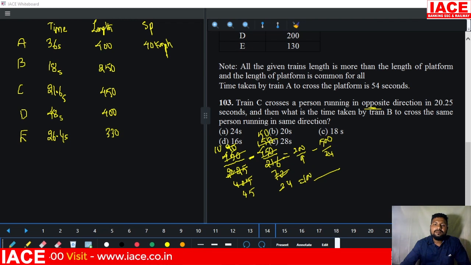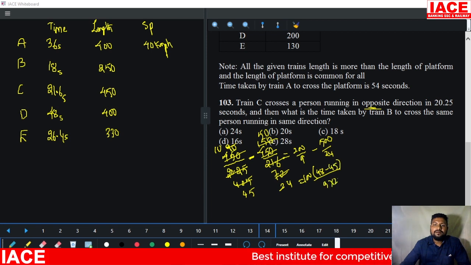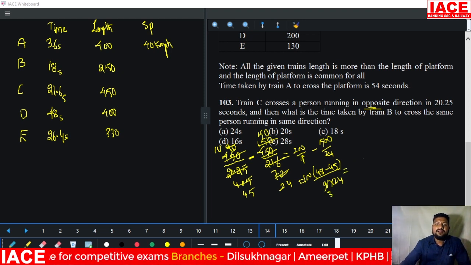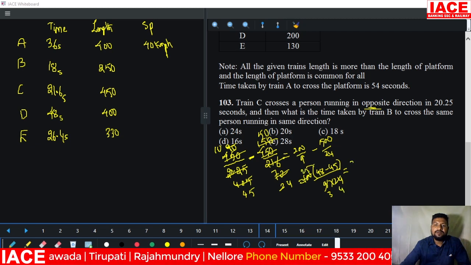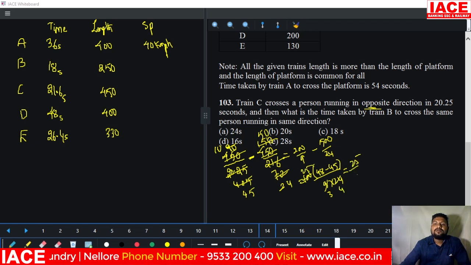100 is the common, and 24 2's the value is 48, minus 9 5's are 45, and 9 into 24, and 48 to 45 difference is 3 3's are. Then finally we'll get 100 by 24, nothing but here 4 4's are, 4 25's are. That means you will get 24 by 4 3's are 12.